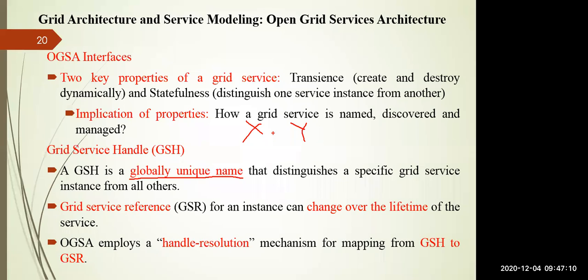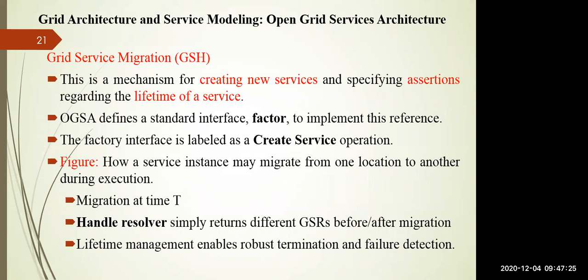And in order to map the GSH, that is the grid service handle, to the GSR, OGSA employs a handle resolution mechanism. Similarly, this mechanism is used for creating new services and specifying assertions regarding the lifetime of the services. Lifetime you need to specify, and within the lifetime it can change the various services.